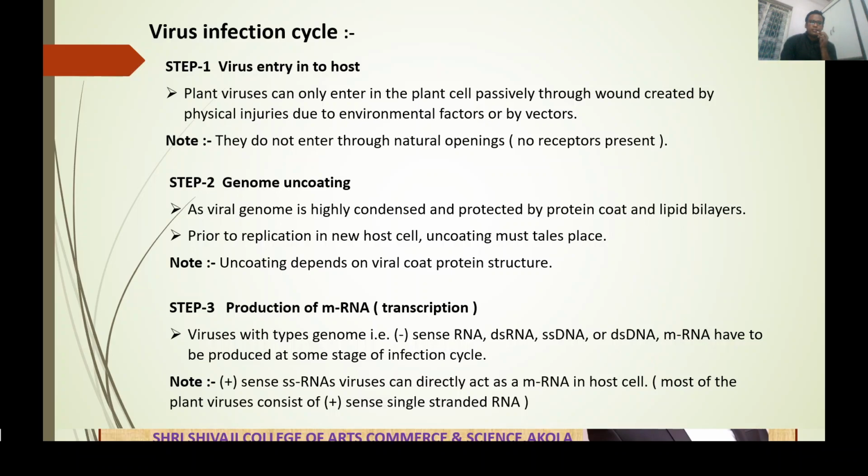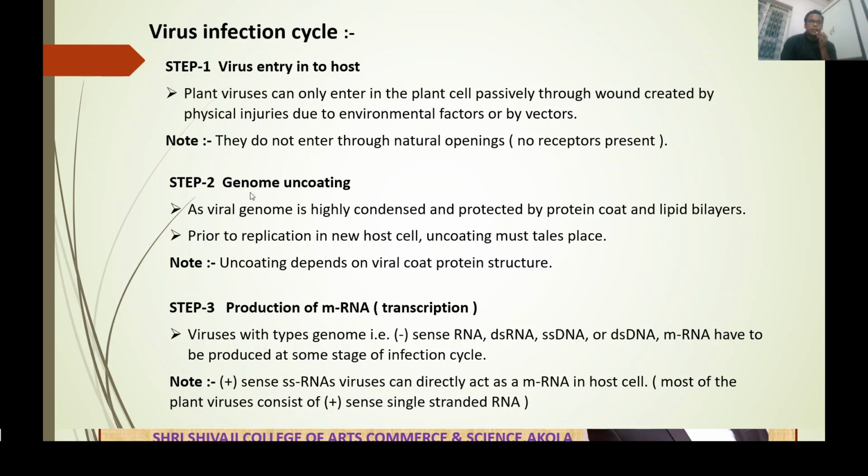One of the important things is that viruses do not enter through natural openings, because in natural openings there are no receptors. For the entry of viruses, the presence of a receptor is the most important requirement. If receptors are absent, the virus does not infect the host cell. In natural openings no receptors are present, therefore the virus does not enter through them.